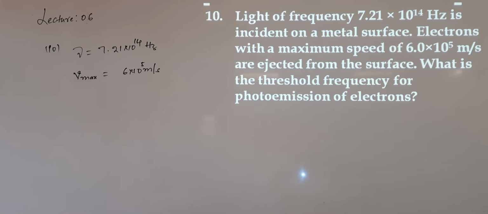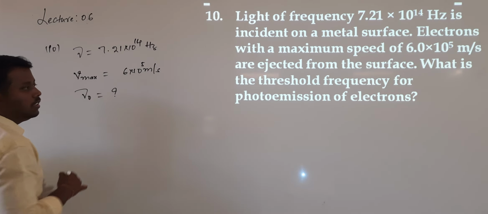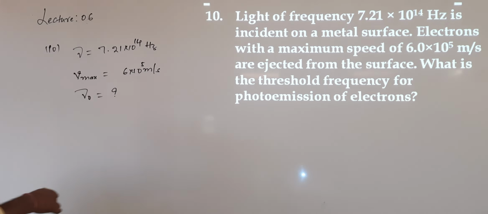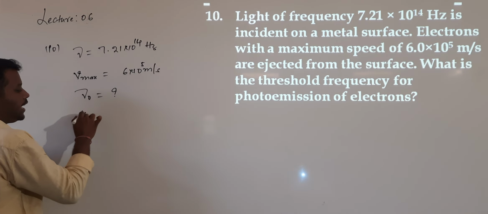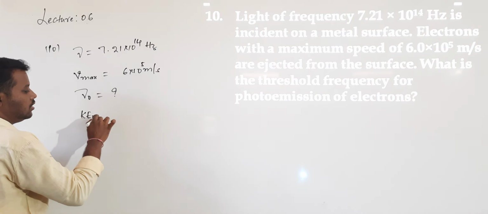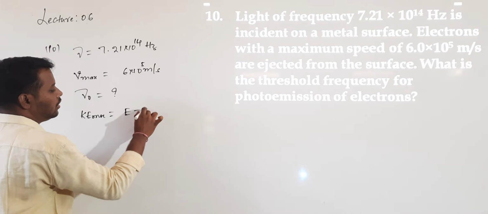Electrons are ejected. What are they asking us to calculate? The threshold frequency, mu naught. What is the Einstein equation? KE max is equal to E minus phi naught.